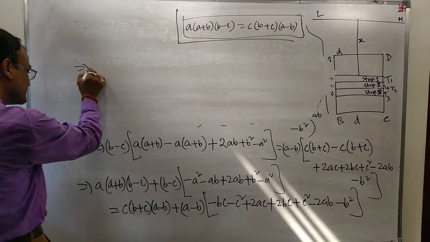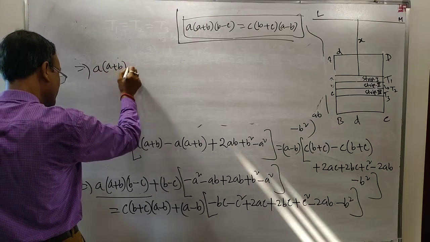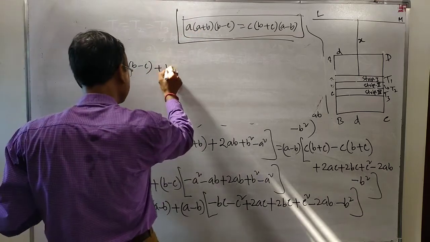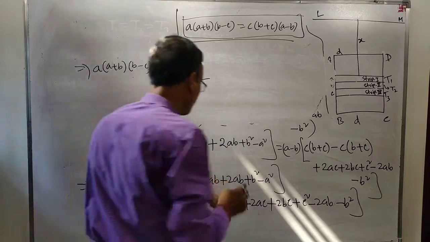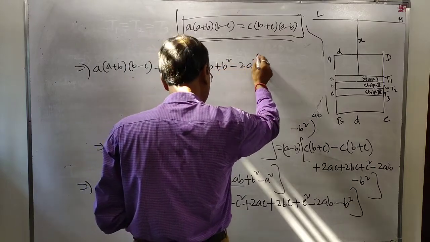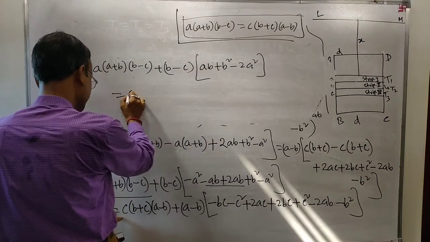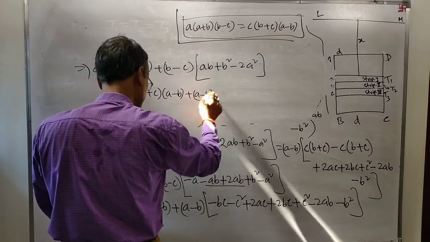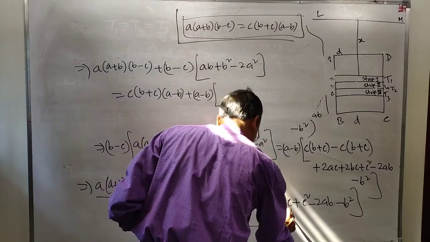This means it is this A into A plus B into B minus C here, plus B minus C into, from this, AB plus B square minus twice A square. This is equal to C into B plus C into A minus B plus A minus B into minus BC plus twice BC.